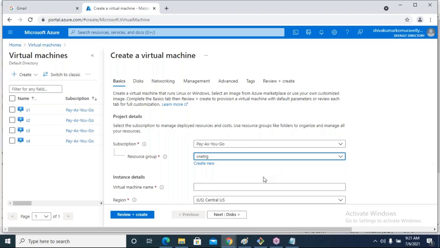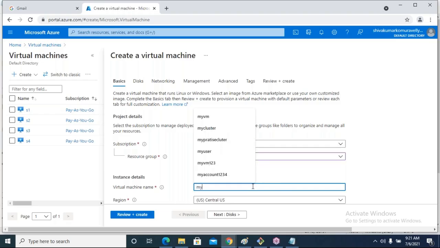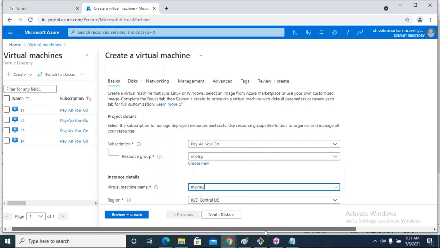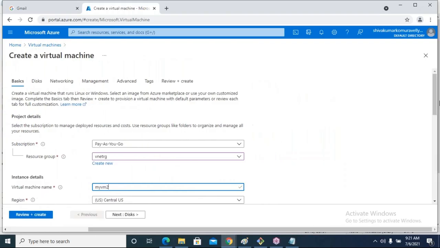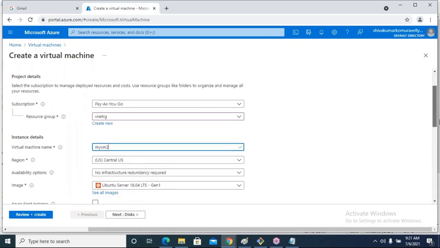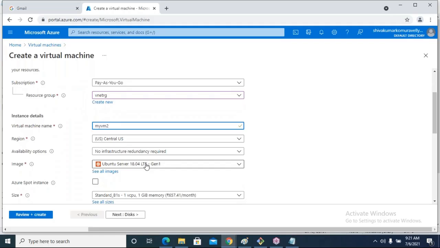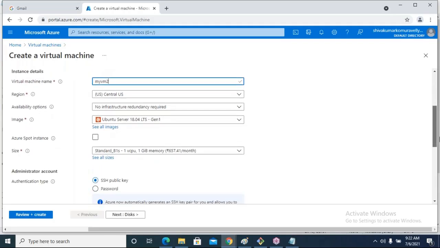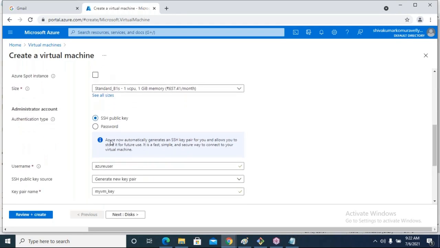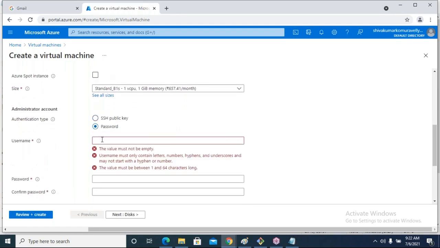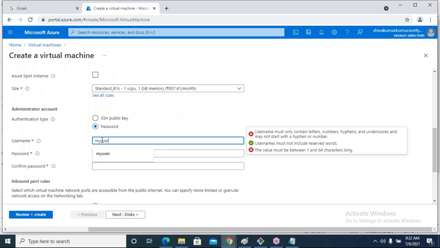Old resource group. Virtual machine name is myVM2. Region is Central US. This is Ubuntu 18. Just come down. Select password-based authentication. Username is myuser.